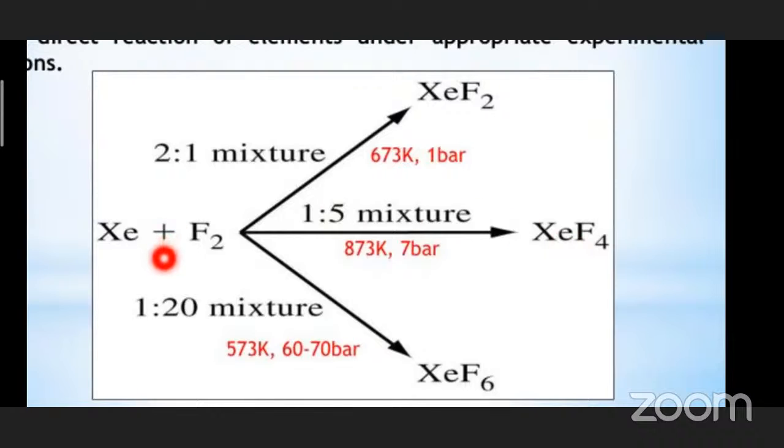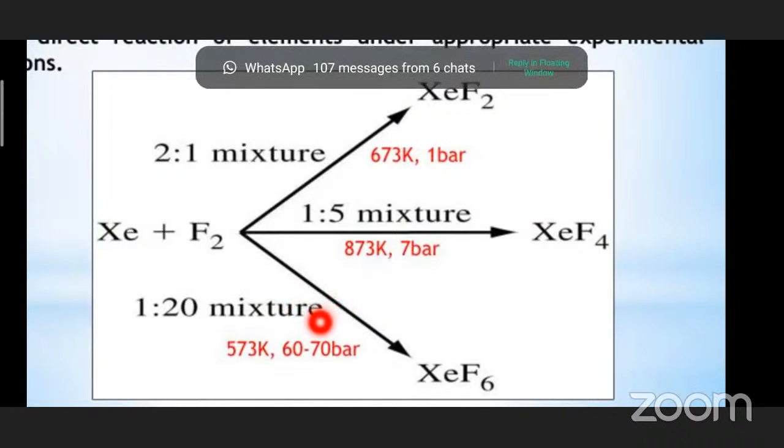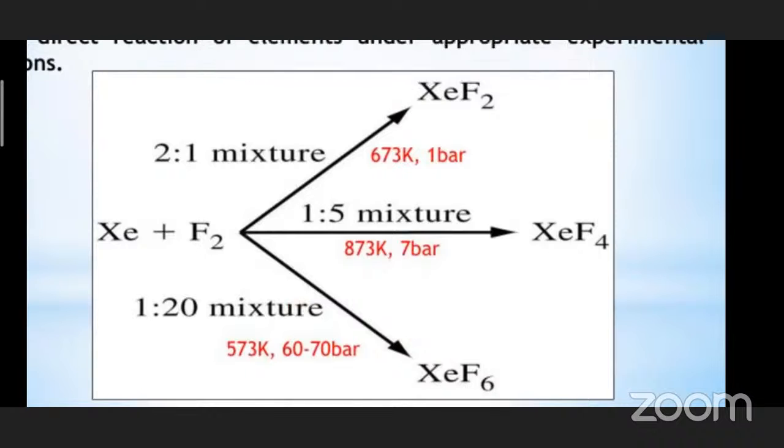And for the same mixture, but here the ratio is changing, 1:20 parts. 1 part of xenon and 20 parts of fluorine, and the temperature about 573 Kelvin and 60 to 70 bars. Here the pressure is much more. At this pressure we are getting xenon hexafluoride.